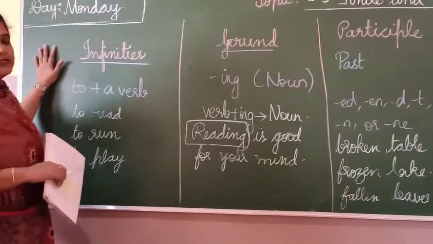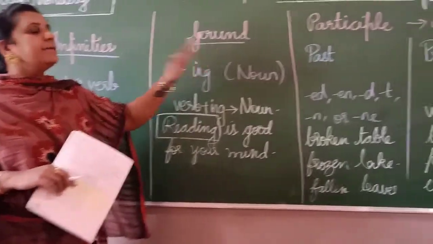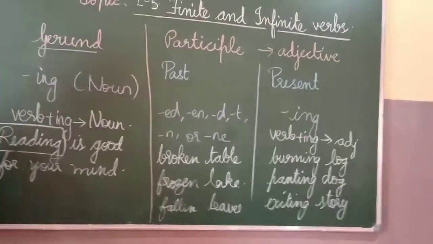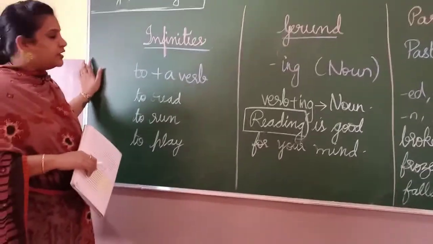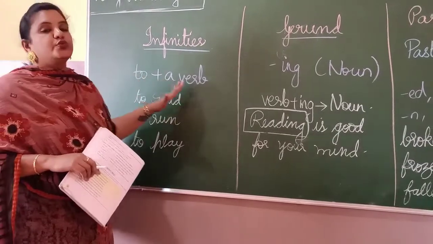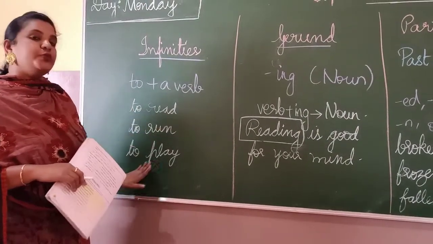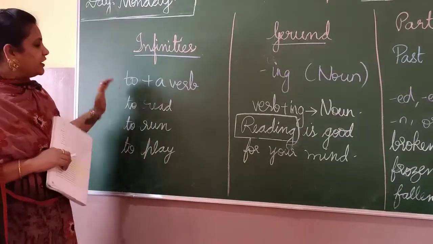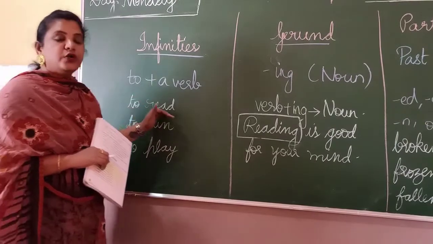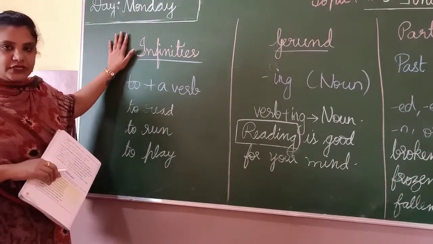It is classified into three: infinitive, gerund and participle. Okay, what is the infinitive? Infinitive is nothing but the simplest one. You just have to add to with the verb. Okay, like to read, to run, to play, to walk, to stand, to sit. Okay, if you just add to to a verb in your sentence, that is called your infinitive.